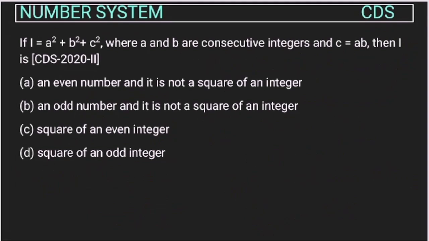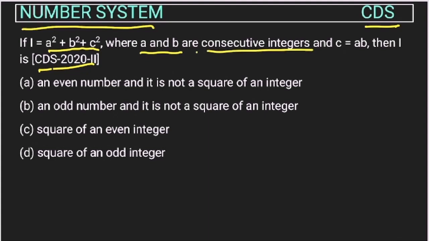Now this is a question of number system asked in CDS 2020. If L is equal to a square plus b square plus c square, where a, b are consecutive integers and c is equal to ab, then L is, right? In this kind of question, it is always better to consider some values. Suppose I am considering positive integers. A and B are consecutive, so let's take A as 1 and B will be 2, then C will be 1 into 2. This will be 2.